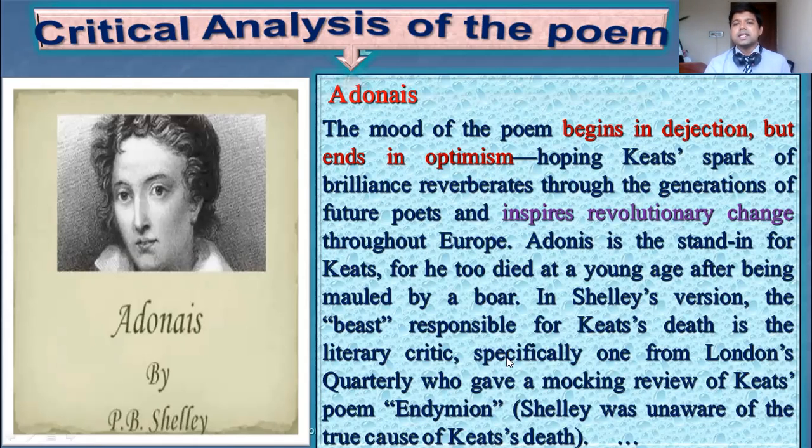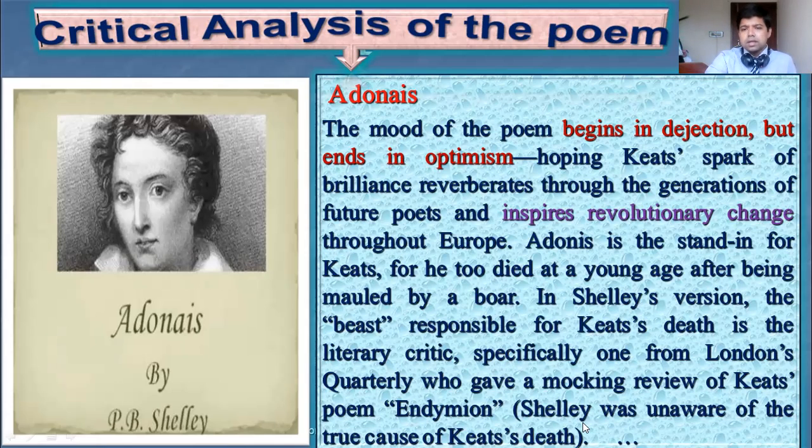Adonais is the stand-in for Keats, for he too died at a young age after being mauled by a bull. And in Shelley's version, the beast responsible for Keats's death is the literary critic, especially one from the Quarterly Review, who gave the mocking review of Keats's poem Endymion. Shelley was unaware of the true cause of death.